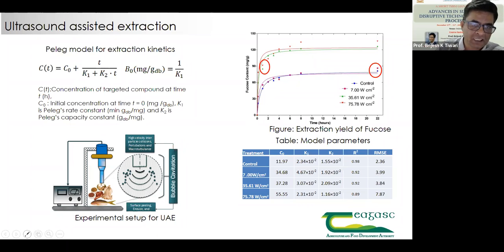And the experimental setup is quite straightforward, and it can be used for a range of different matrices, whether it's meat, fish, poultry, plant, or macroalgae or microalgae. It's a probe system, having it in a normal beaker setup, and then just adding a sample and the different solid to liquid ratio.